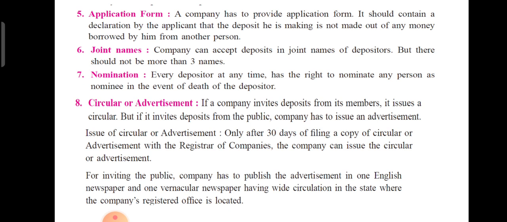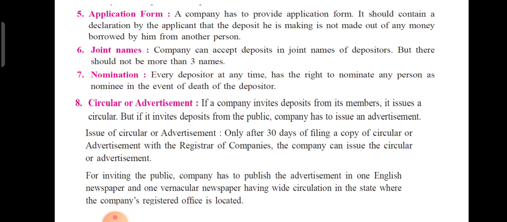Sixth point is joint names. Yes, students, a company can accept a deposit in the joint names of, say, brother and sister, or husband and wife, but there should not be more than 3 names. Next rule is nomination. Every depositor has a right at any time to nominate any person as a nominee in the event of the death of the depositor.